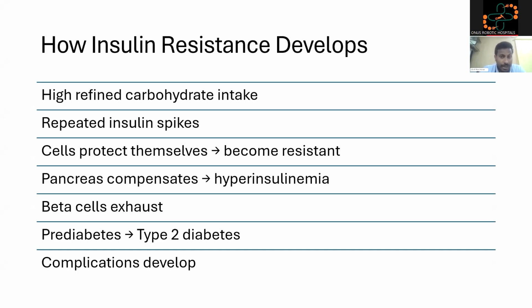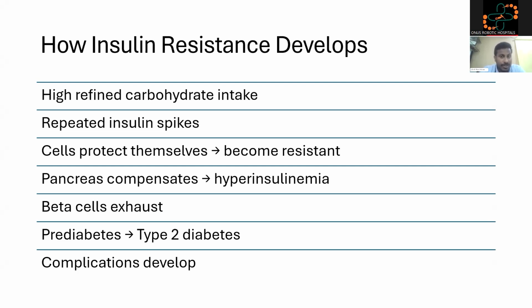As there are repeated insulin spikes, the cells stop responding to insulin and they protect themselves, they become resistant. As the cells become resistant and don't respond to the normal levels of insulin, the pancreas is forced to produce more insulin, hyperinsulinemia. As the pancreas is forced to release more insulin over time, the beta cells exhaust. The beta cells lose their function and they become exhausted.